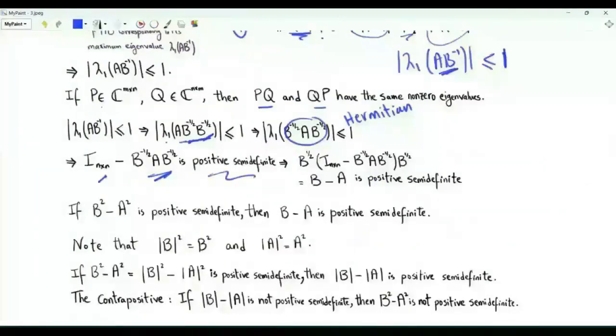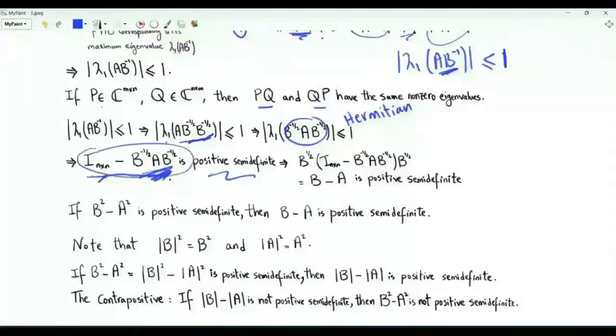So identity minus this matrix is positive semi-definite. The eigenvalues are 1 minus the eigenvalues of this matrix. Those eigenvalues have a maximum magnitude less than or equal to 1. So 1 minus any eigenvalue cannot be negative. This is a Hermitian positive semi-definite matrix.